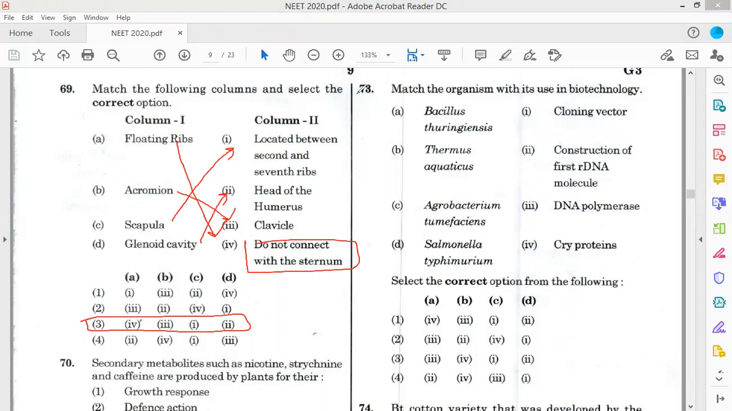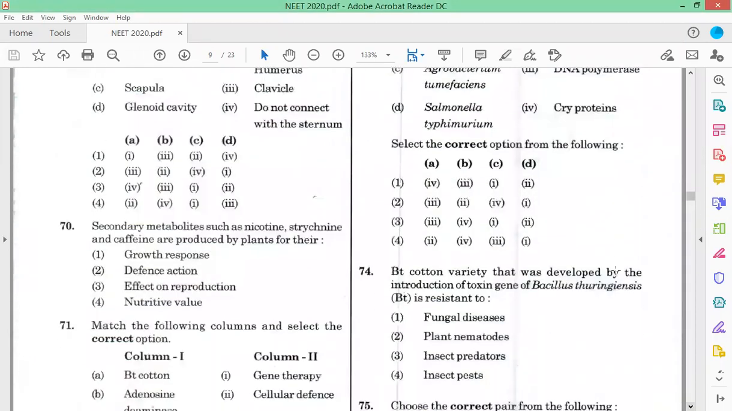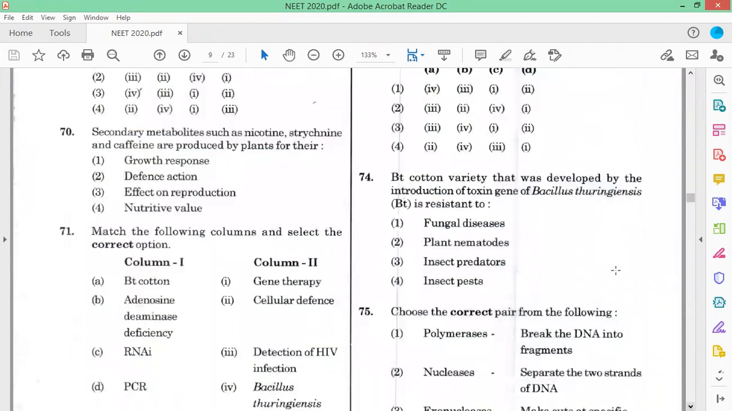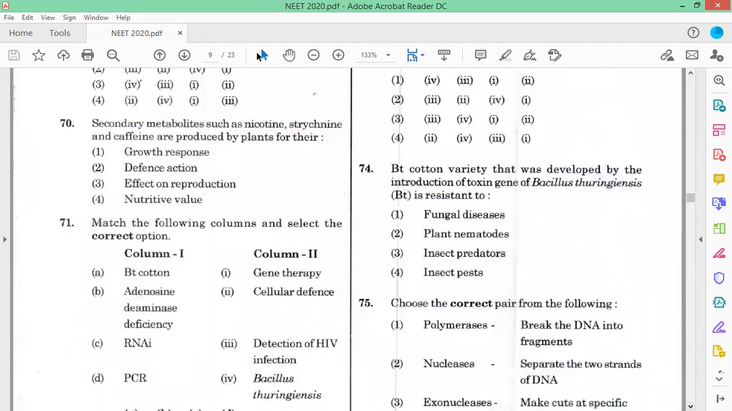Now, question number 70. Secondary metabolites such as nicotine and caffeine are produced by the plant for their defense action. For their defense action, secondary metabolites.